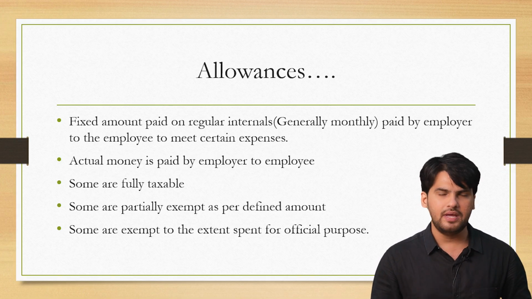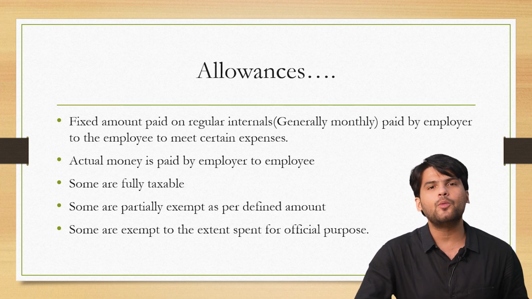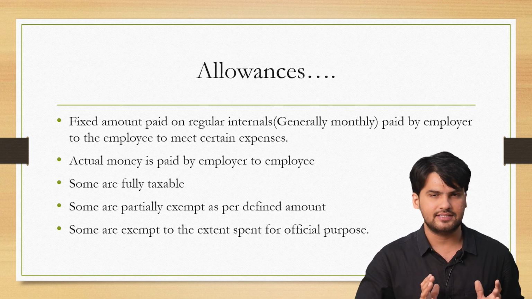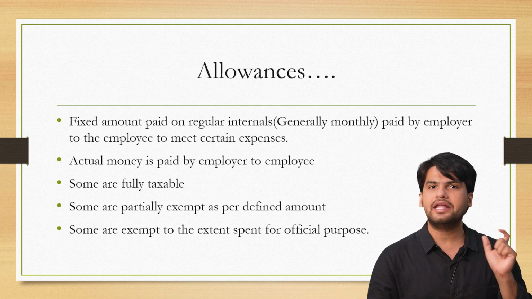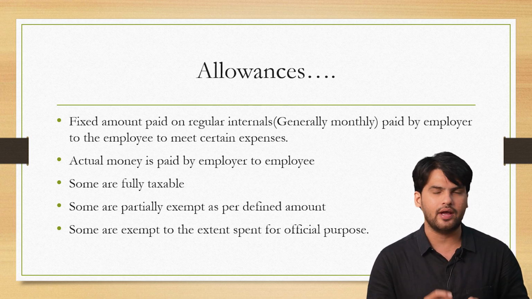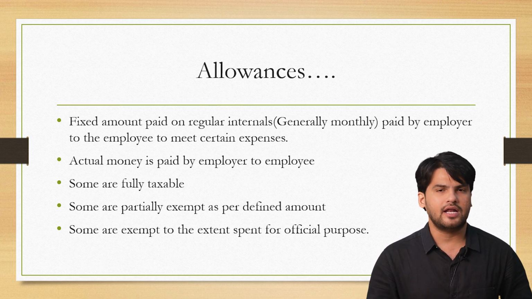Allowances mean a certain fixed amount that is paid by the employer to an employee every month to meet certain expenses. Allowances simply mean fixed monetary compensation that is paid by the employer to the employee for meeting certain expenses. Now what do you mean by certain expenses?